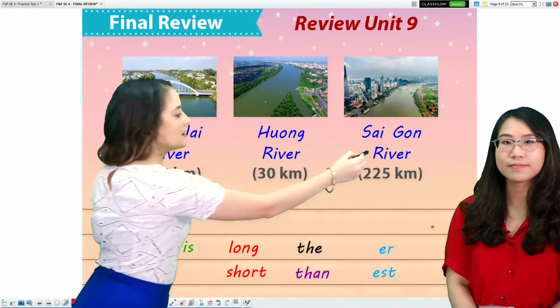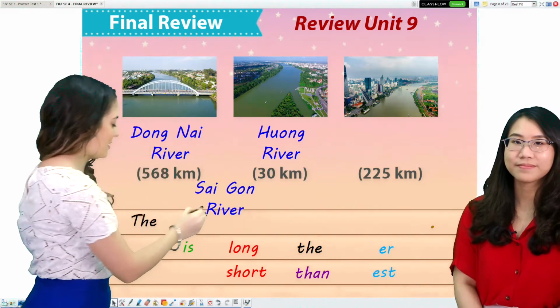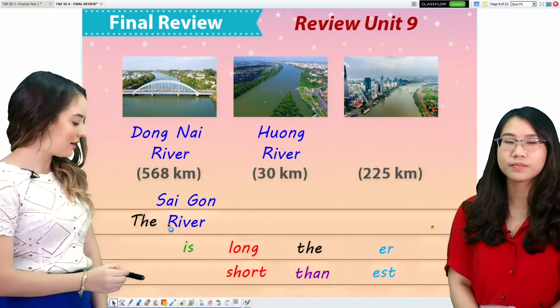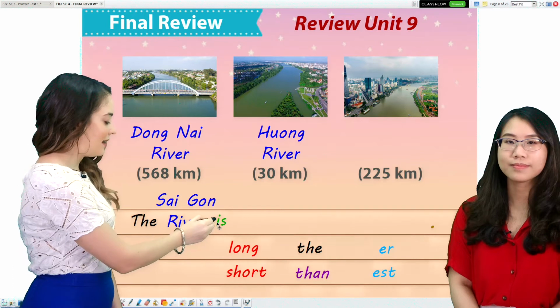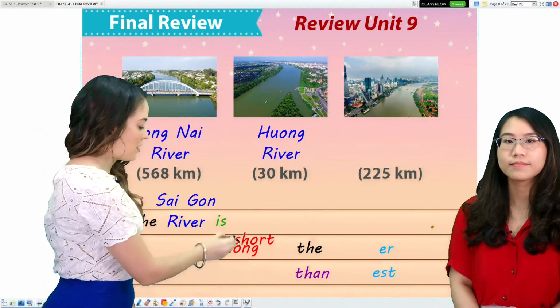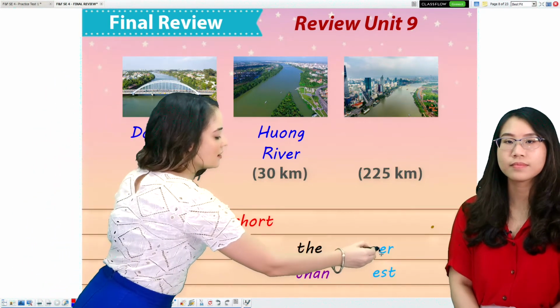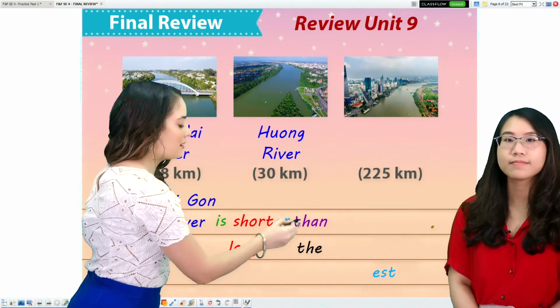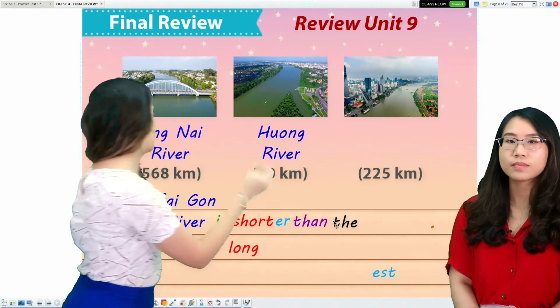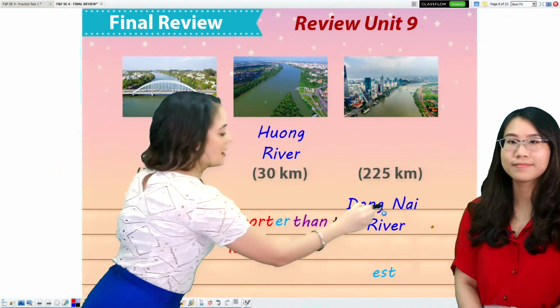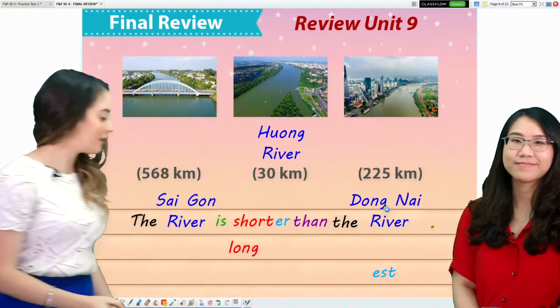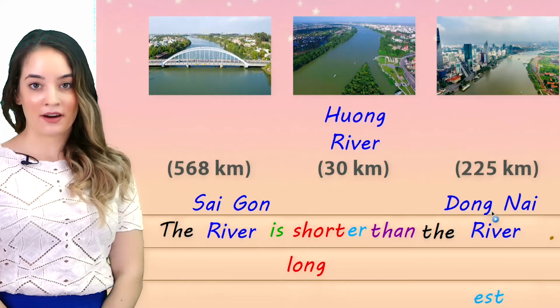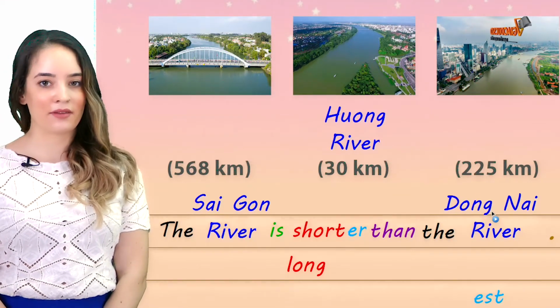The Saigon River is shorter than the Dong Nai River. The Saigon River is shorter than the Dong Nai River.